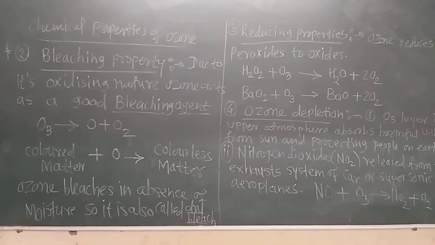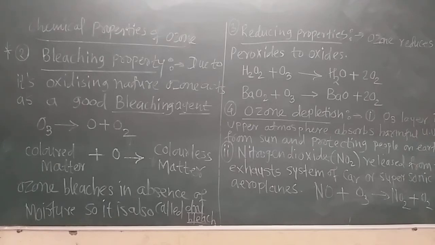Secondly, in depletion of the ozone layer, nitrogen dioxide gets exhausted from the chimneys of industries. This pollutant gas is released from exhaust systems such as cars or supersonic jet aeroplanes.